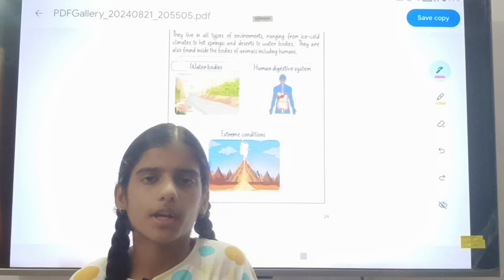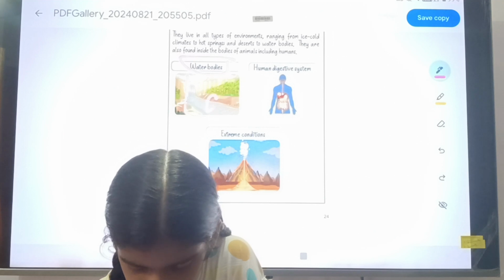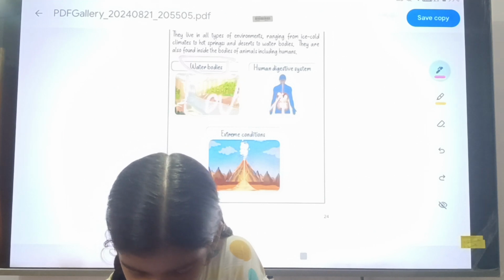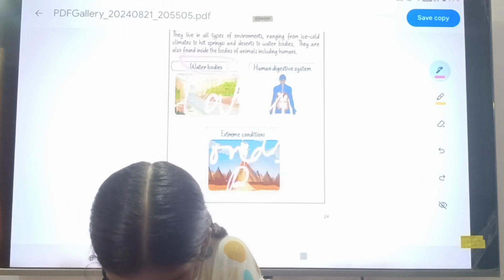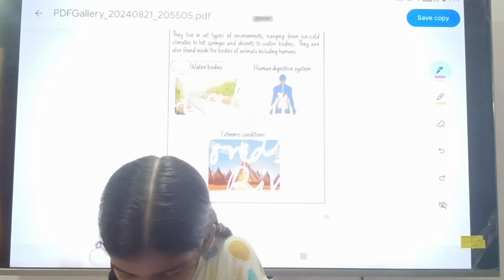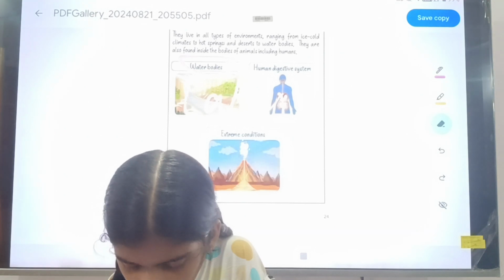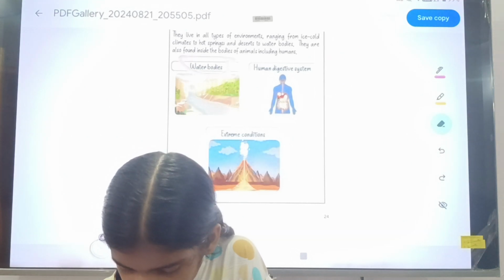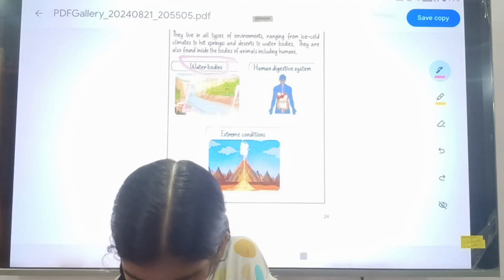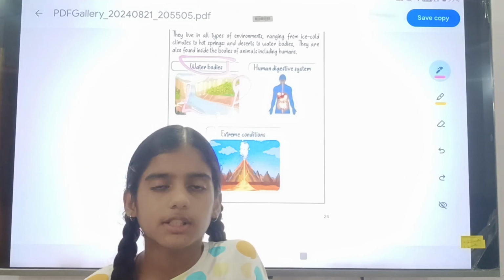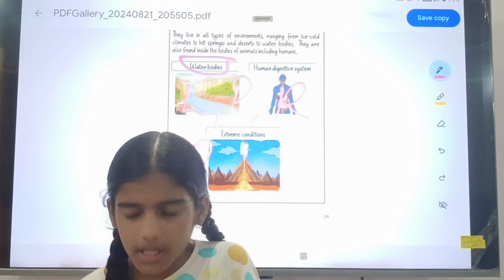You will see here water bodies. In the water bodies: lakes, ponds, rivers and oceans. Many water bodies will be there. But once again, first will be lakes, L means lakes, second will be pond, P, I can write the short form, and river, R, ocean, O. These were the water bodies.